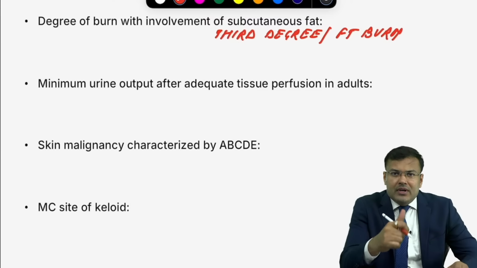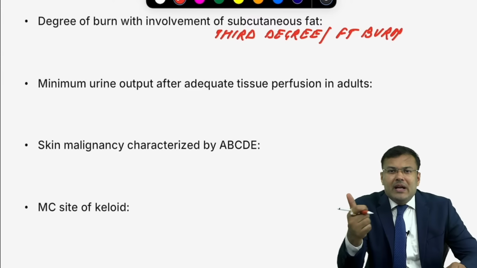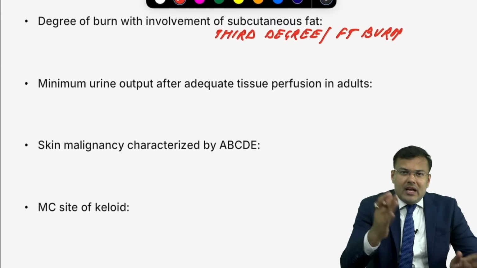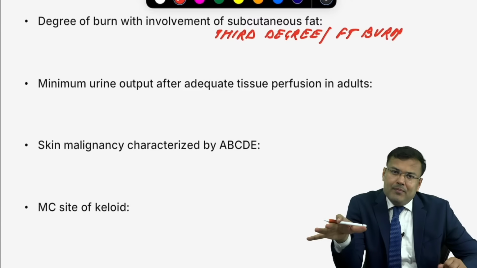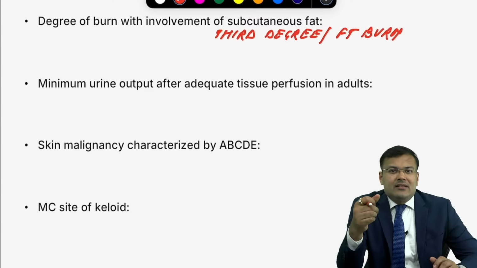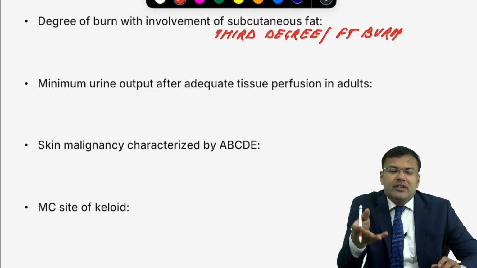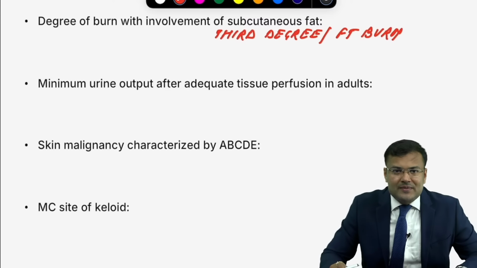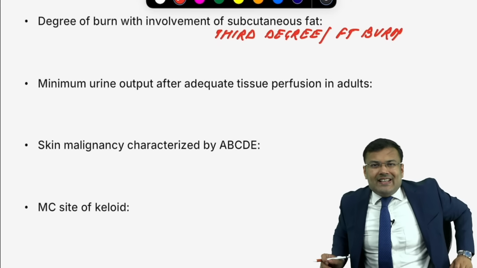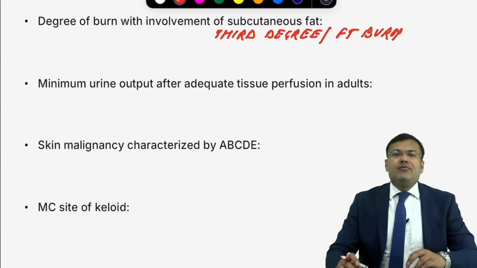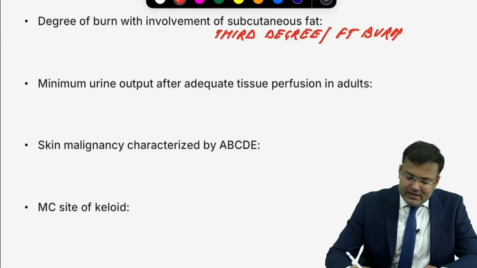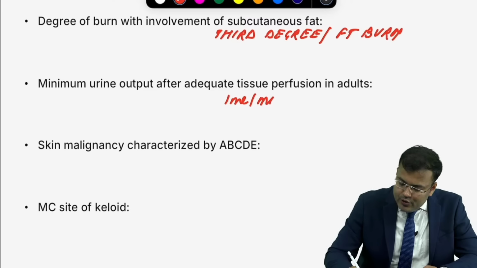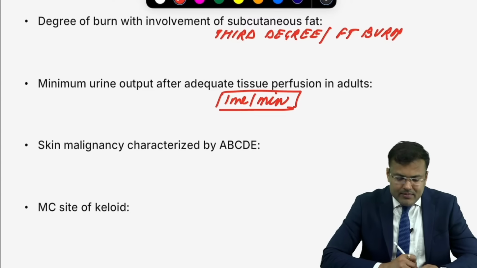First degree burn, epidermis involvement, pressure sore stage 1, epidermis. Second degree epidermis plus dermis, stage 2 epidermis plus dermis. Third degree epidermis plus dermis plus subcutaneous fat, and third stage same, full thickness skin loss. Whenever underlying structures are involved like muscle, bone, it is 4th degree burn or stage 4 of pressure ulcer. Which question are we expecting? Sacrum will be exposed. What is the stage? Stage 4 pressure ulcer. Next, minimum urine output after adequate tissue perfusion in adults, 1 ml per minute. You can easily calculate in ml per hour, 60 ml per hour.